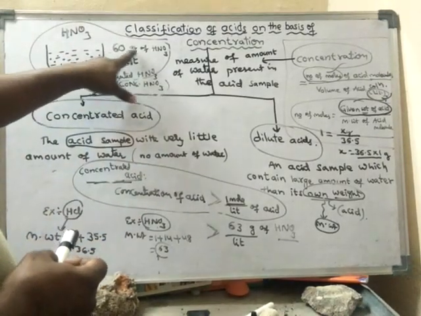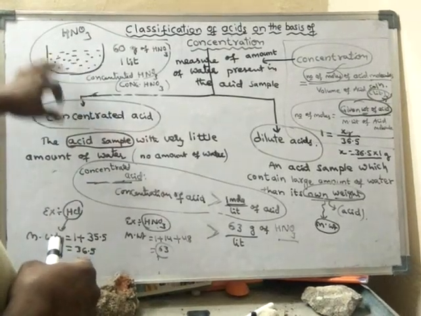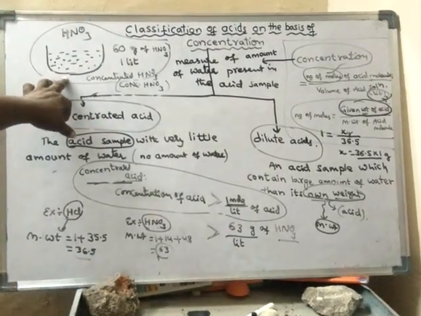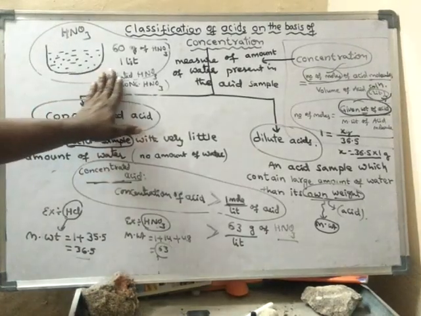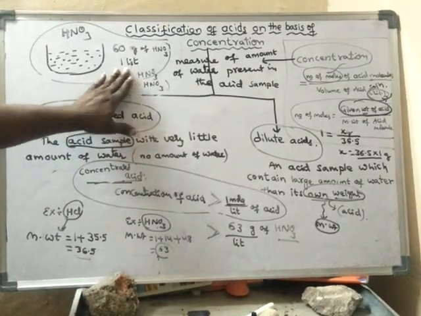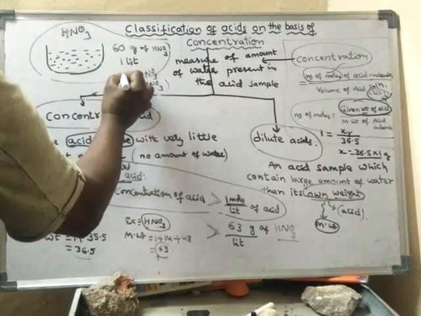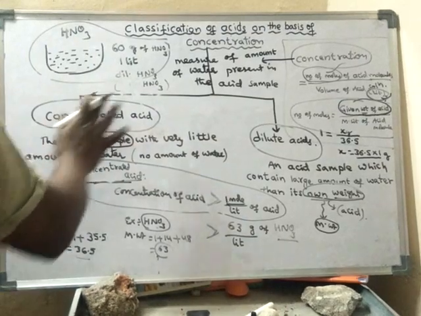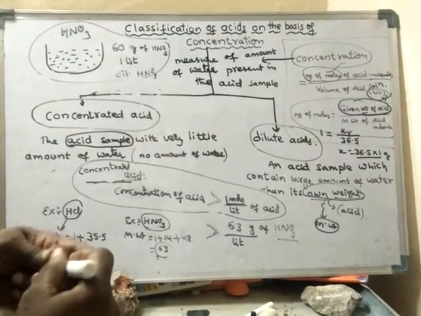Can I call it a concentrated solution of HNO3? No, I cannot. So I can call it dilute HNO3. Dilute nitric acid. DIL means dilute.